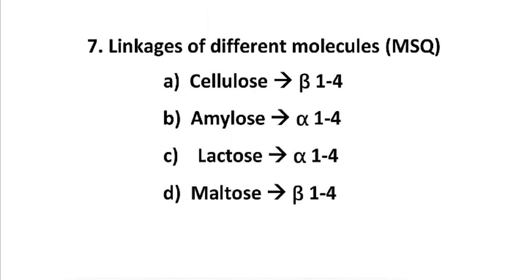First is cellulose beta 1,4. Second option is amylose alpha 1,4. Third option is lactose alpha 1,4. And the last option is maltose beta 1,4.